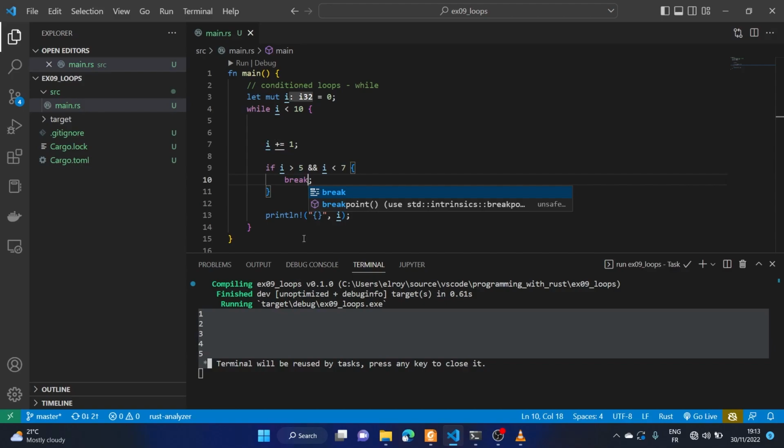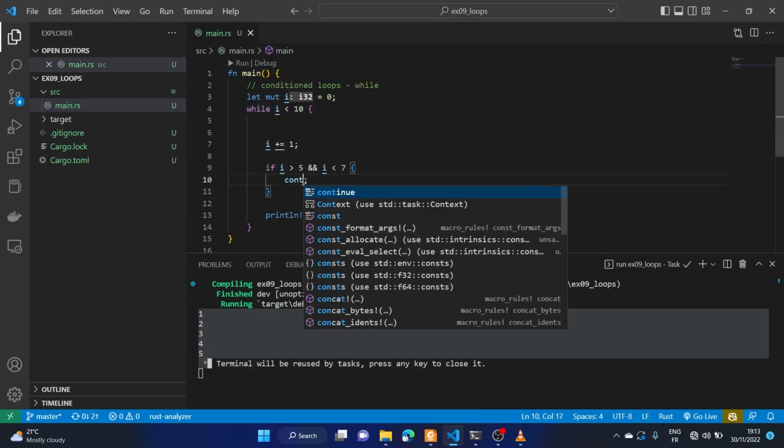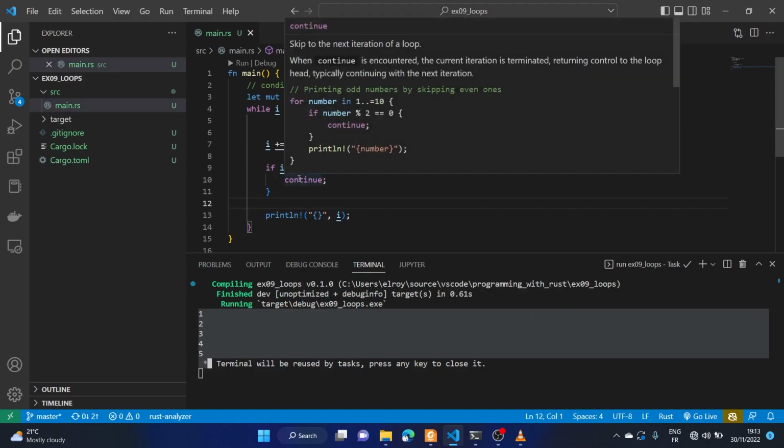So what break does is exit early from a loop. When break is encountered, execution of the associated loop body is immediately terminated. It is terminated, stopped. While for continue, when continue is encountered, the current iteration is terminated, returning control to the loop head, typically continuing with the next iteration, meaning that whatever we are doing now, stop, do the next.